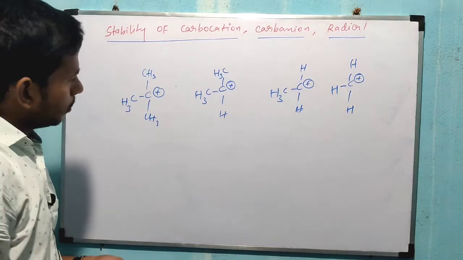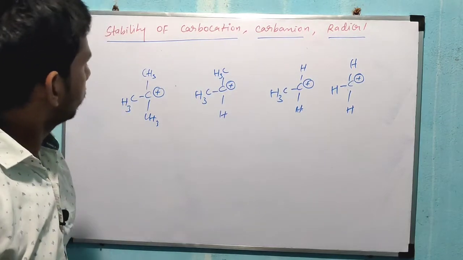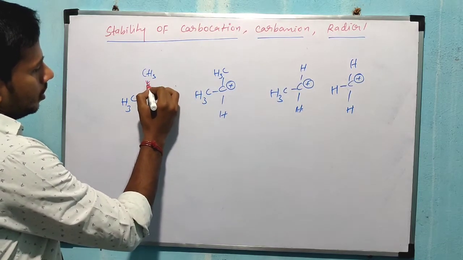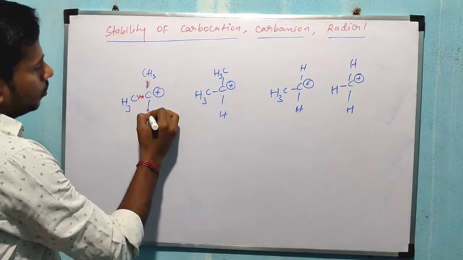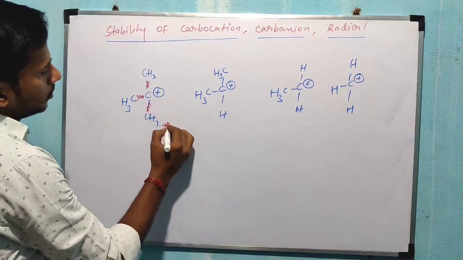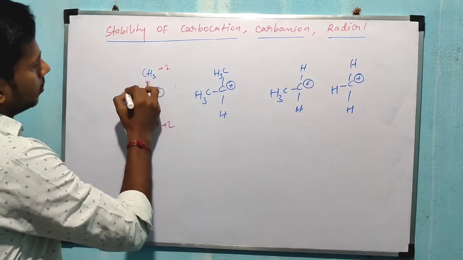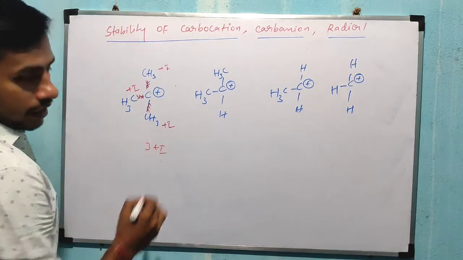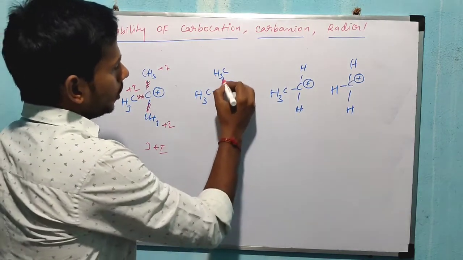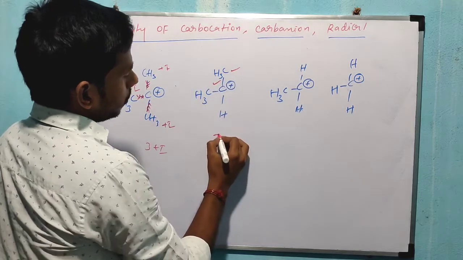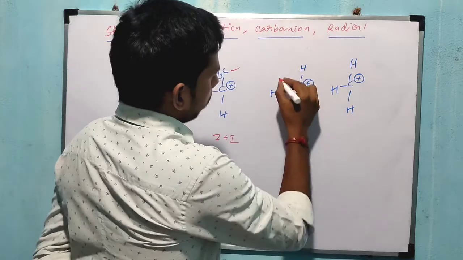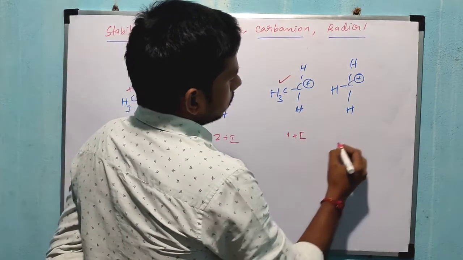Why is that one more stable? Because the carbocation is stabilized by these methyl groups, which are plus I groups. Here 3 plus I groups are present, here only 2 plus I groups, here 1 plus I group, and here there is no plus I group.